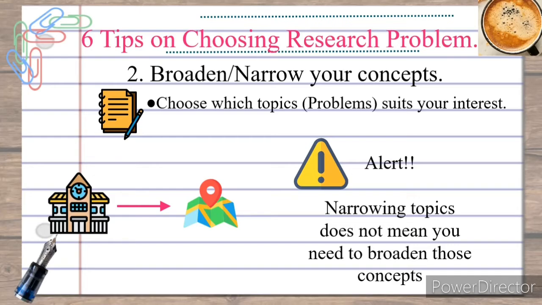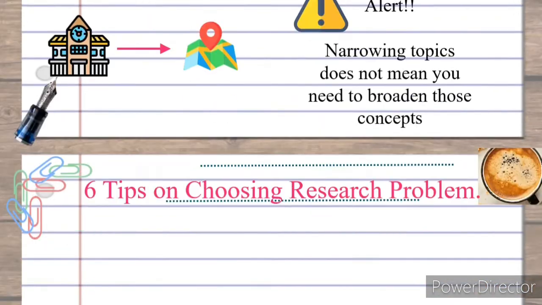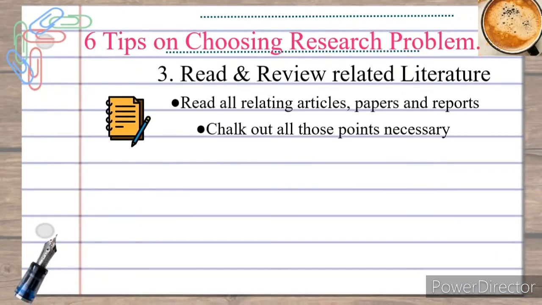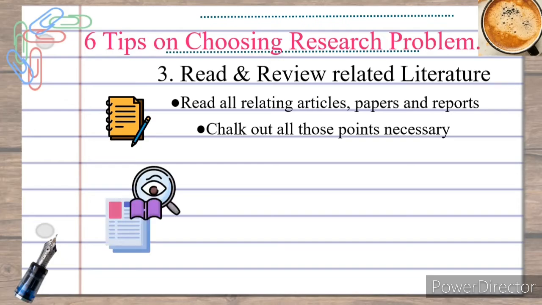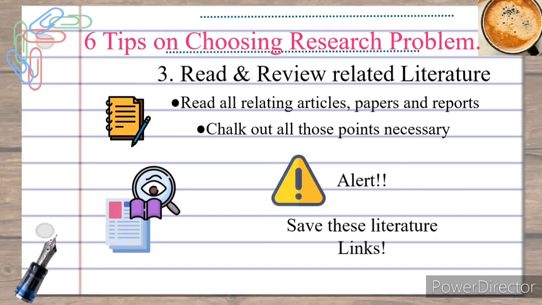Number 3. Reading and reviewing related literature. The immediate step you take is to read all those related articles and portions of a paper which are directly related to your topic. Chalk out what the findings of other researchers are. There is a deep possibility for you to find what points you can criticize easily. Remember to keep those literature links with you as it may help you to do the next step.